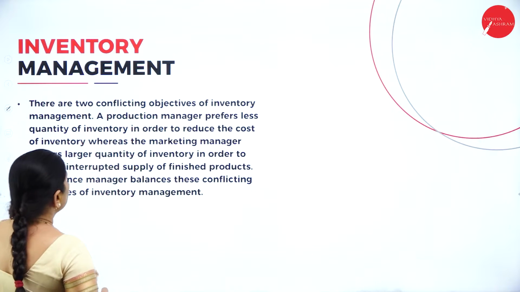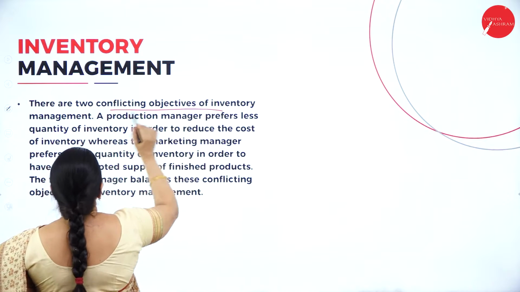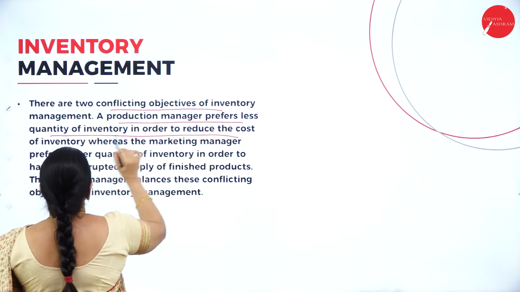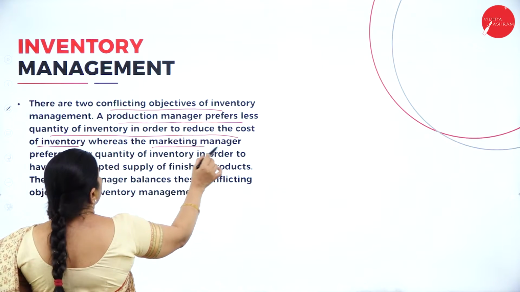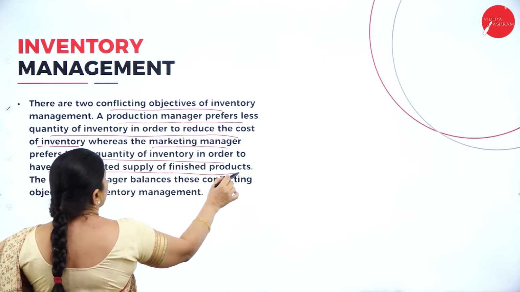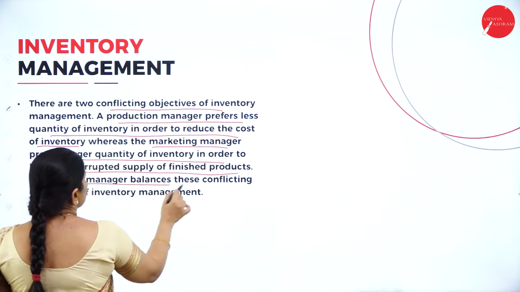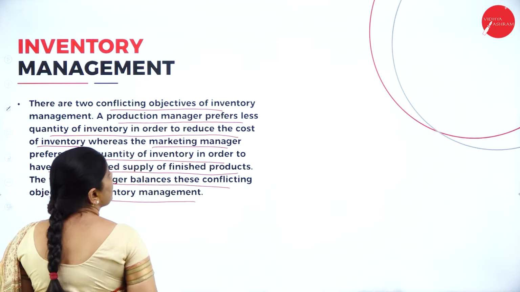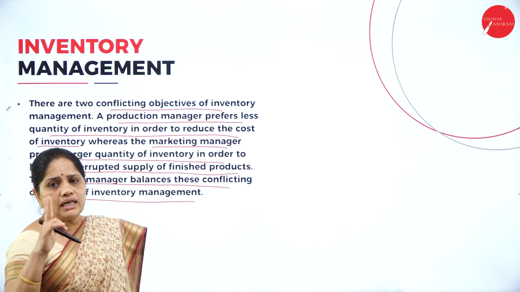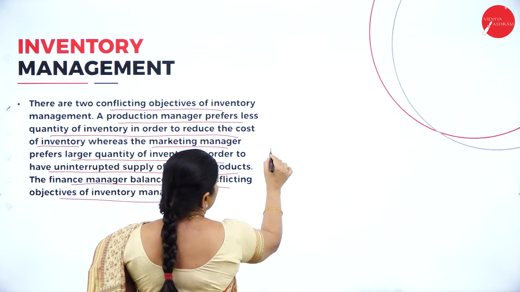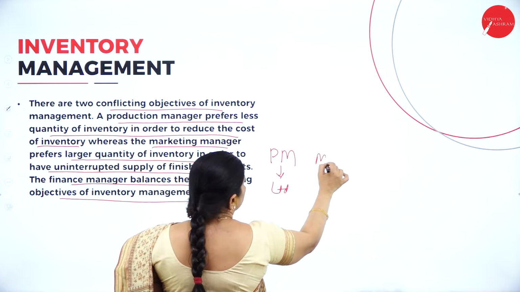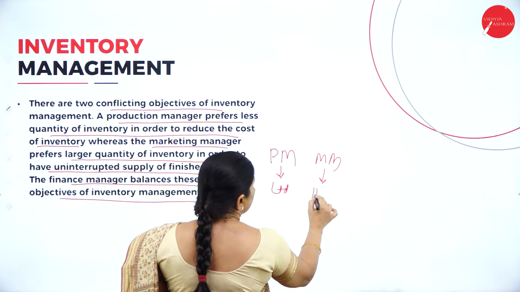Next, there are two conflicting objectives of inventory management. A production manager prefers a smaller quantity of inventory in order to reduce the cost of inventory, whereas the marketing manager prefers a larger quantity of inventory in order to have an uninterrupted supply of finished products. The finance manager balances these conflicting objectives of inventory management. So the production manager wants a limited inventory, whereas the marketing manager wants a high inventory.